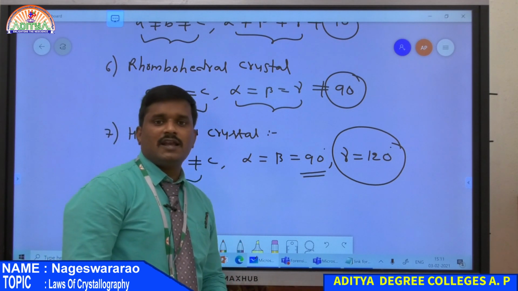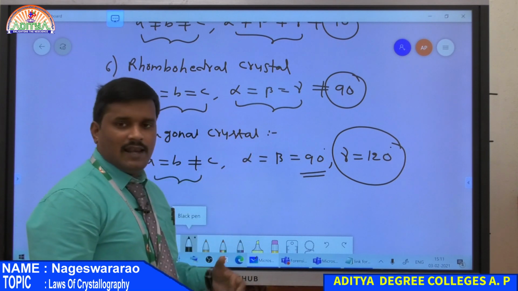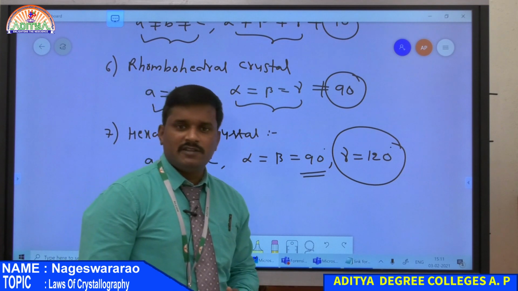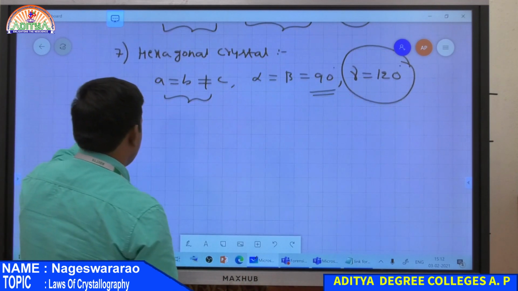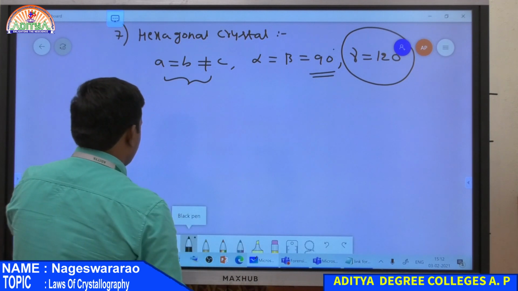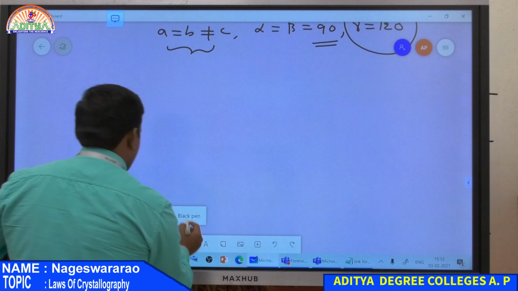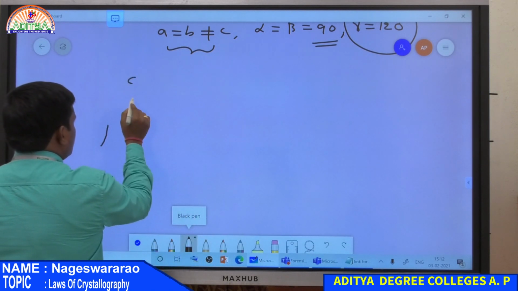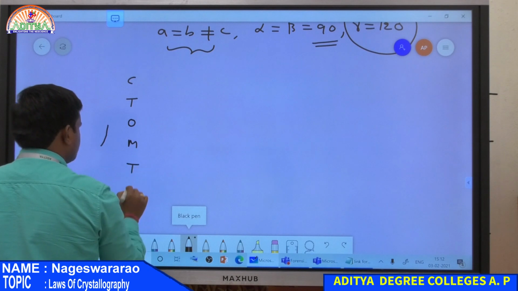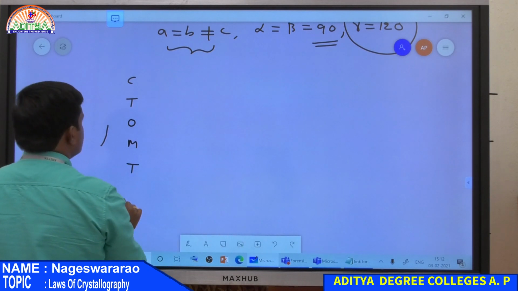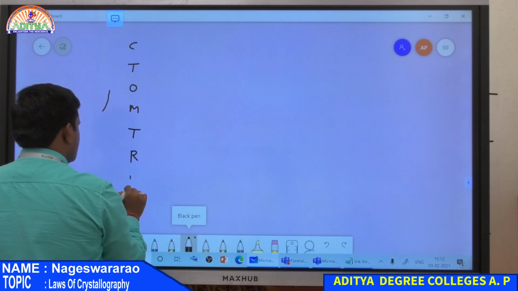So this is the classification of crystals based on the parameters, that is length as well as angles between the faces. So there are 7 types of crystals, and these are simply identified by using a simple mnemonic, CTO-MTRH.